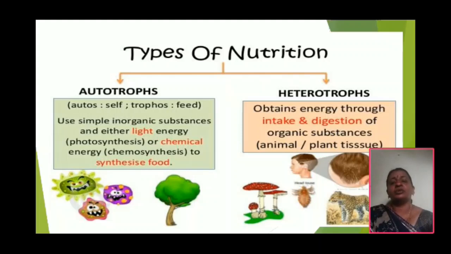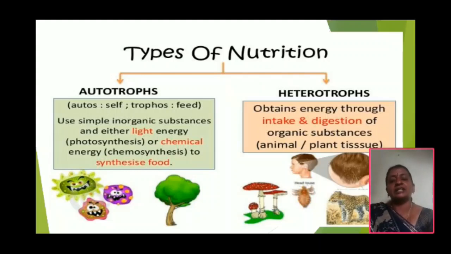Now we are going to the next topic, the heterotrophic mode of nutrition. In the same way, the word heterotrophic is made up of two words. Hetero means another, trophic means nutrition or feed. So heterotrophic means depending on others for nutrition.